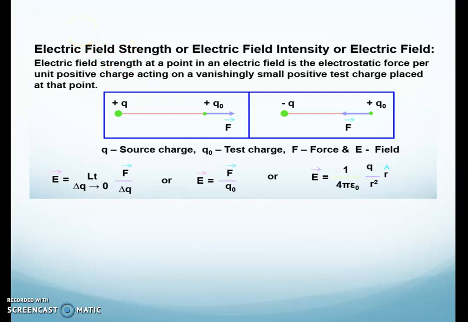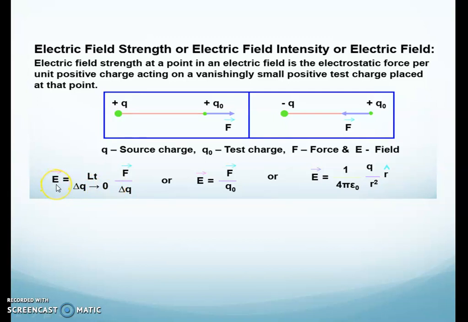But one thing should be very clear, that the test charge should be very small in magnitude and positive in nature. Reason is that the position of the source charge should not be changed. So if the test charge is very small, it will not be capable of displacing the source charge. So we should take the test charge very small in magnitude and positive in nature. The best test charge is proton. So E is equal to F by Q naught, provided that Q naught is very small.